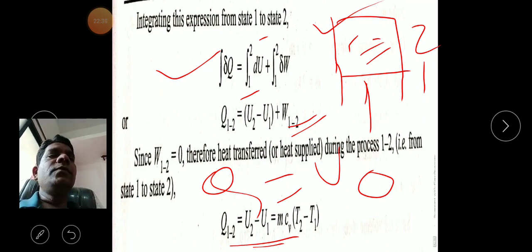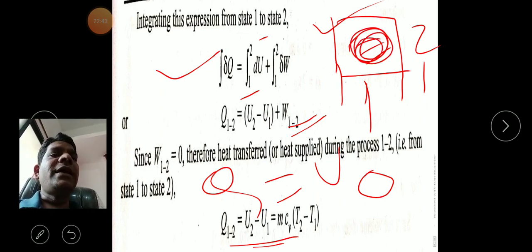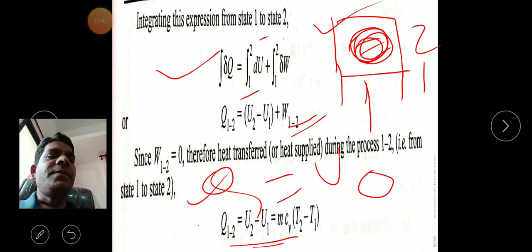The value of Q is equal to the value of the internal energy. Whatever the value of U present inside these gas molecules, exactly the same value is the heat transfer. Yes or no? Yes.